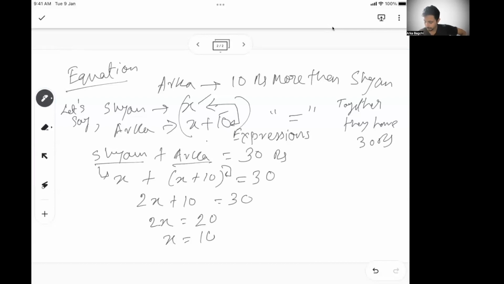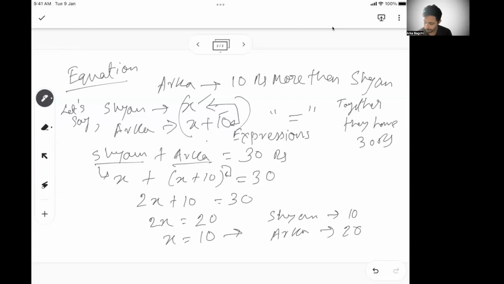And x becomes 10. So now I know Sham has 10 rupees, and Arka will have 20 rupees. So that's when the equation comes into the picture. When there is an equal to sign, the left hand side is equated to the right hand side, and then it forms an equation. That's where we formed an equation from a statement.